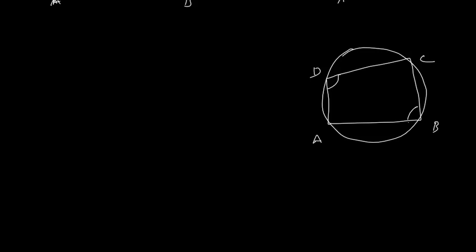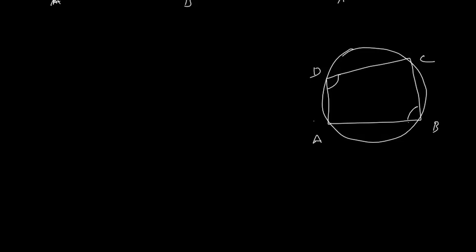Now we can prove this. Angle D is the angle subtended by this major arc AC, and angle ABC is an angle subtended by this minor arc AC.